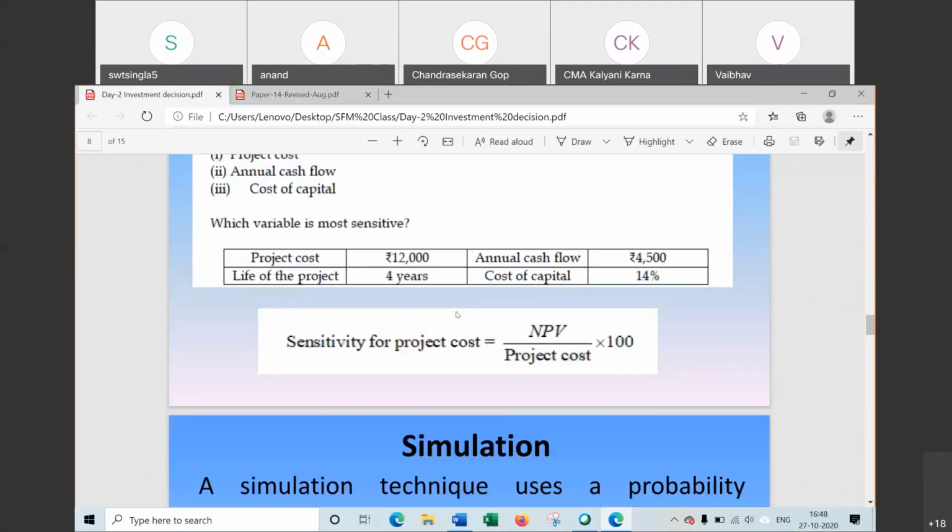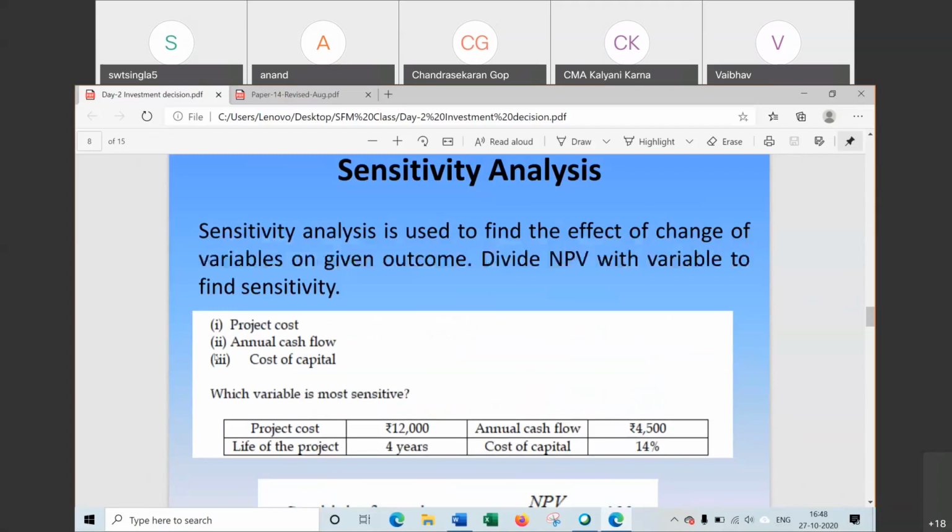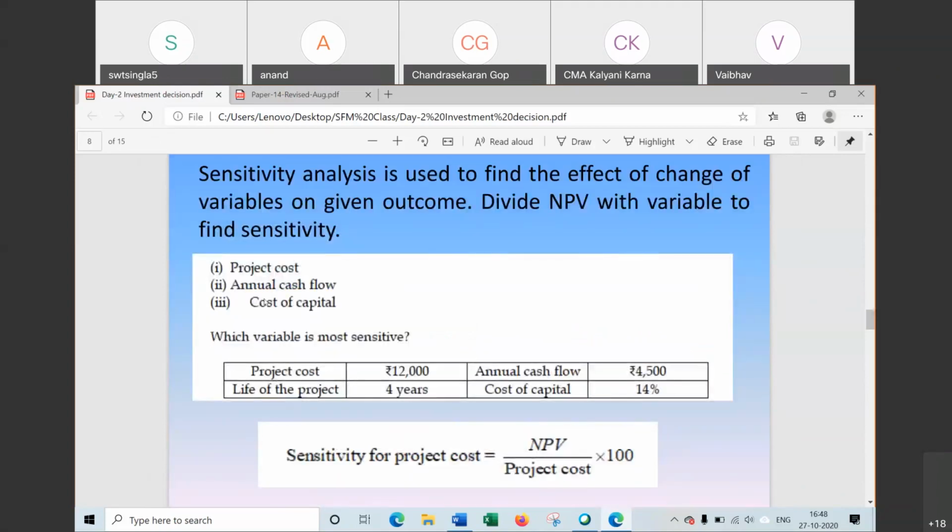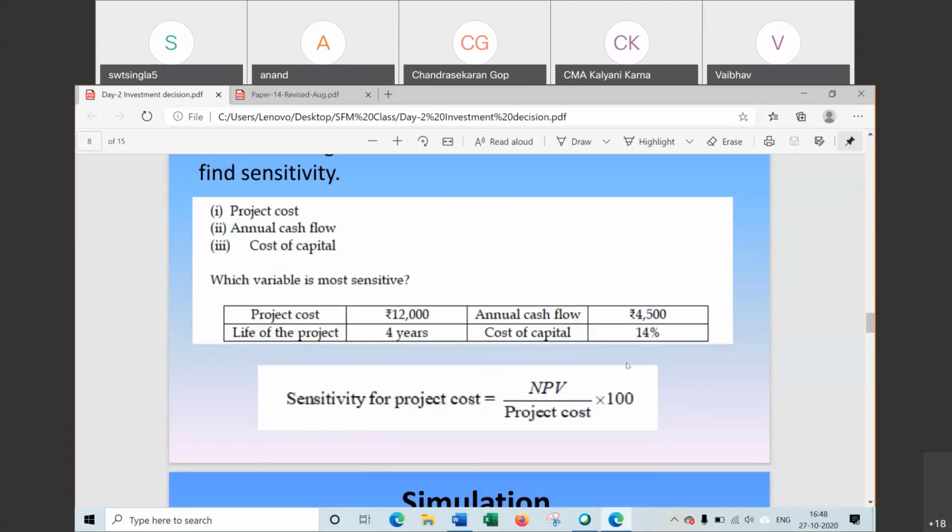How to find sensitivity of project? Formula is NPV divided by the factor given. For example, if the question says find the sensitivity of project with respect to project cost, with respect to cash flow, with respect to cost of capital, or whatever factor is given in the question, we have to find sensitivity. So sensitivity will be NPV divided by project cost. If it is computed with respect to project cost, we have to take cost here, and simple percentage we will find.